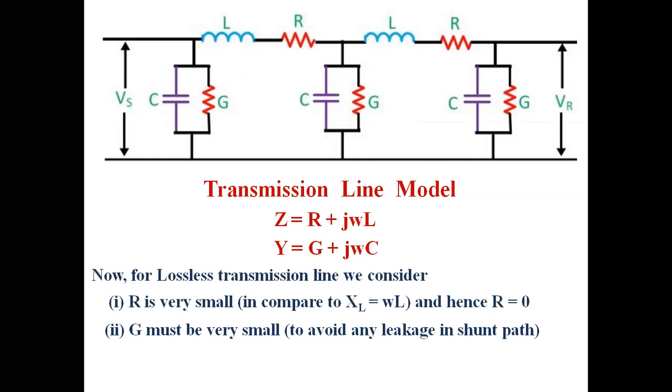So if we consider a water pipeline, in a water pipeline, water always tries to flow in the axial direction. Let me show you. Suppose this is a pipe. Now this direction is called the axial direction.